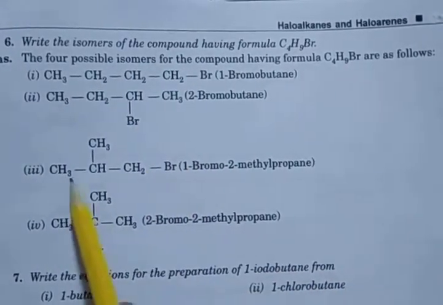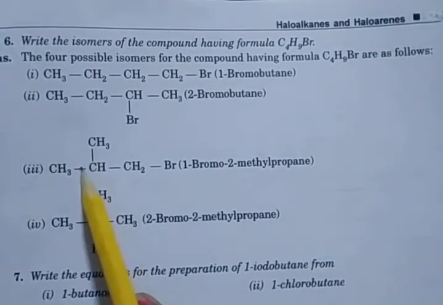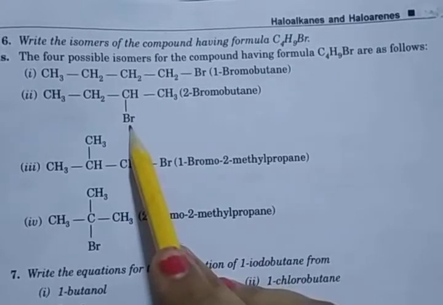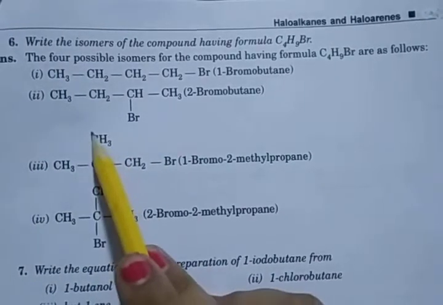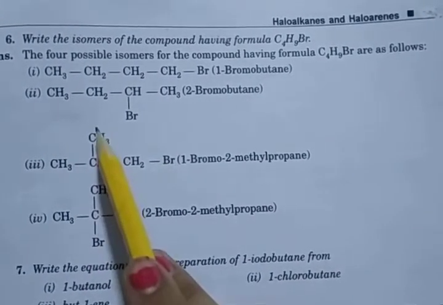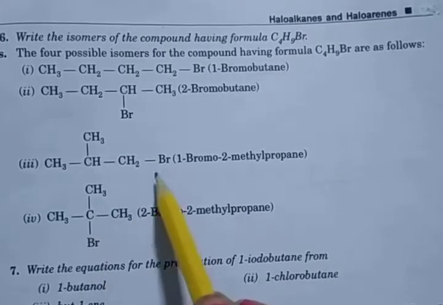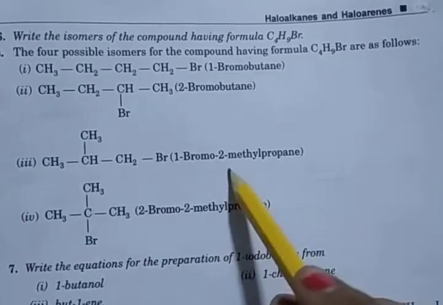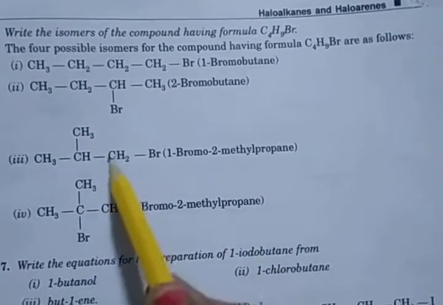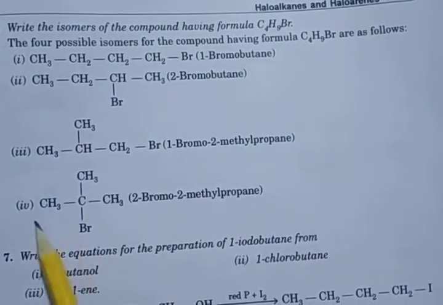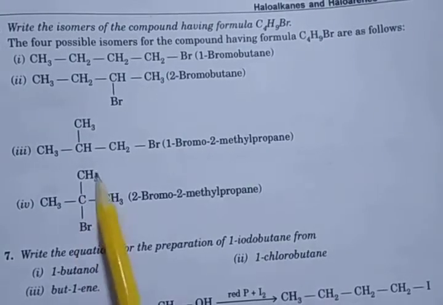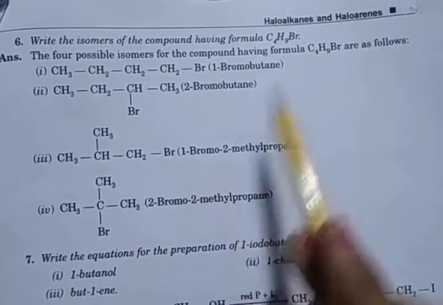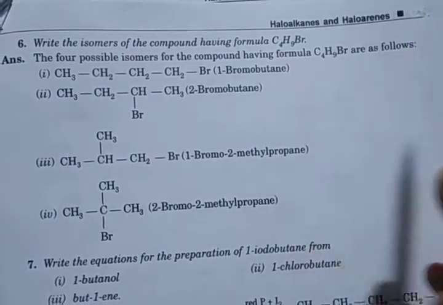The third and fourth positions are the same as 1 and 2, so the names are similar, with no change in position of Br. Then next we change the carbon chain, with a methyl group. With the methyl group on the chain, Br at the first carbon and methyl at the second gives 1-bromo-2-methylpropane. Then Br at the second carbon with methyl gives 2-bromo-2-methylpropane. So these are the 4 possible isomers of C4H9Br.